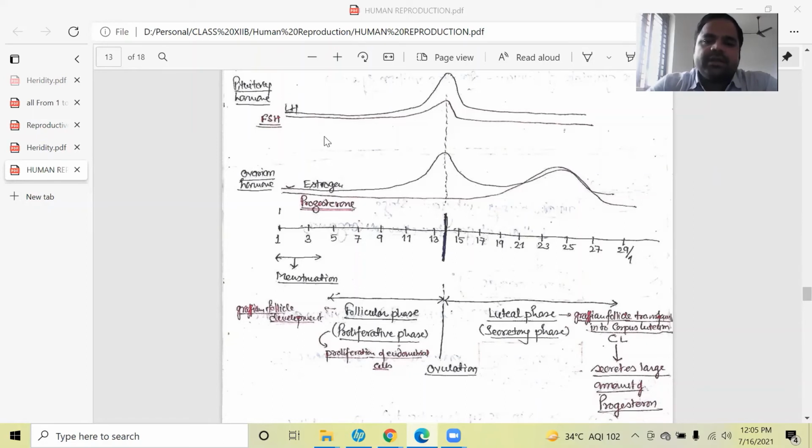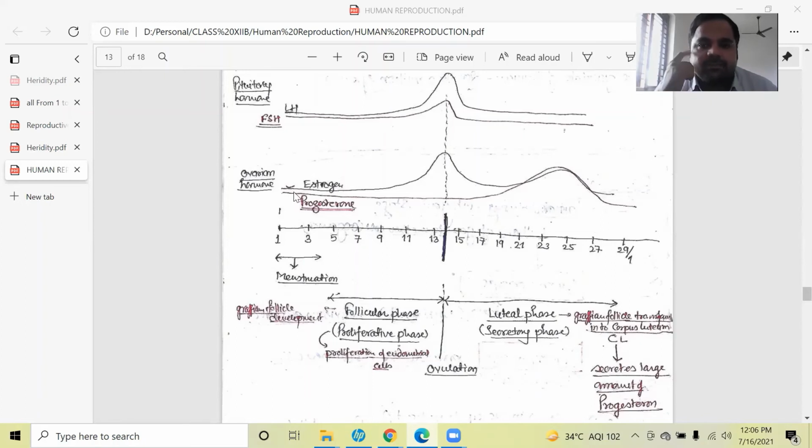Now we can see that this menstrual cycle is operated by these hormones. So this whole menstrual cycle is operated in a very coordinated manner, and each and every day and phase is important. It is a very coordinated, step-by-step process in which the main function of this whole process is to produce an oocyte for the process of fertilization.